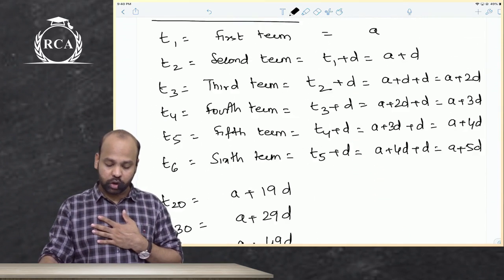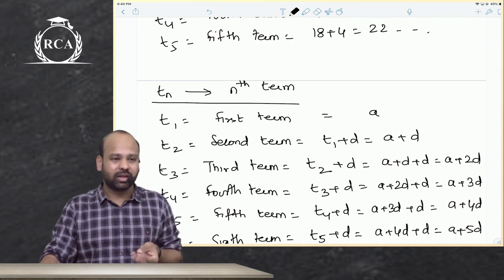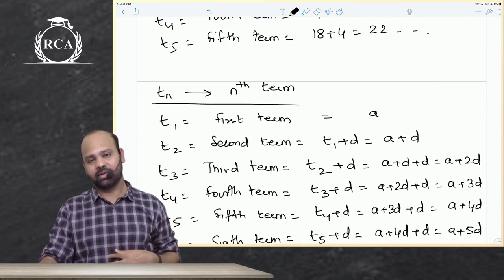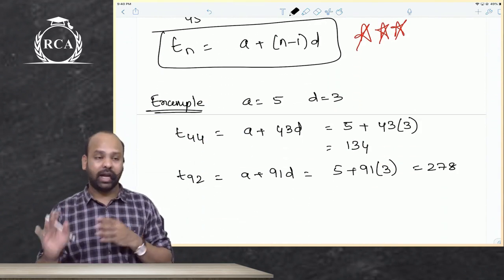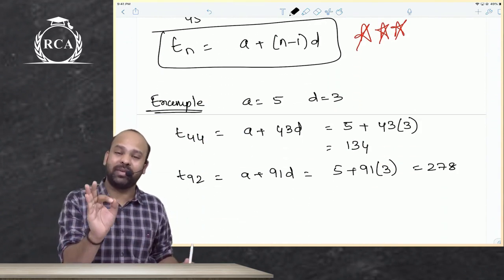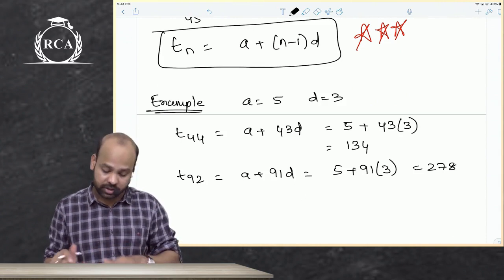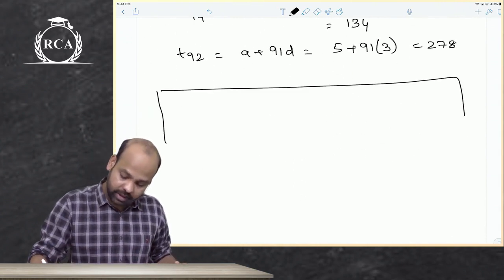So I hope you're all clear. If it is the 5th term or 4th term, you can directly add and get the value. But if it is the 100th term or 200th term, you will use this. So any term of an arithmetic sequence, you know the mathematical relationship now.